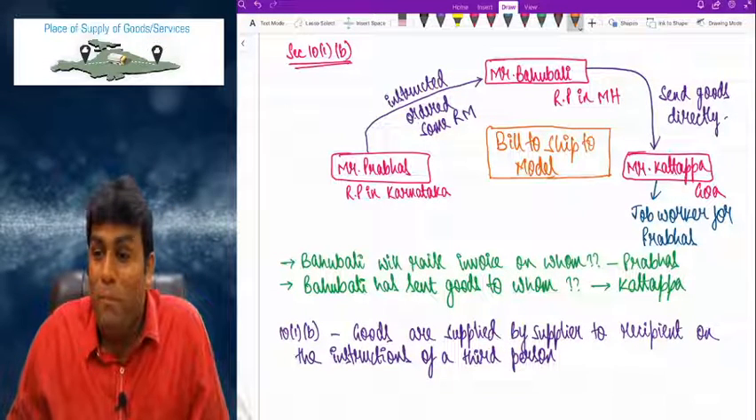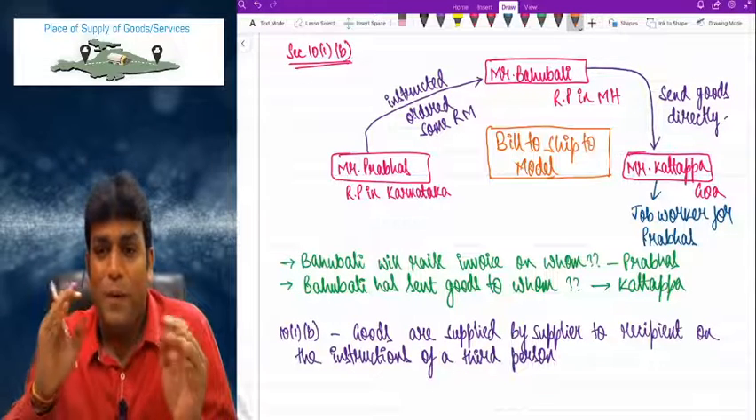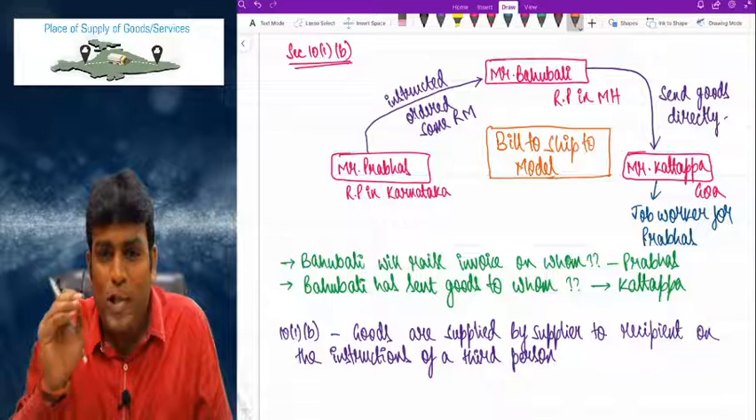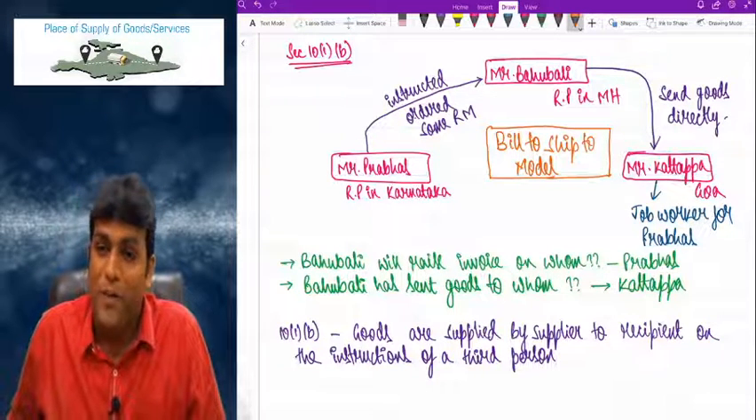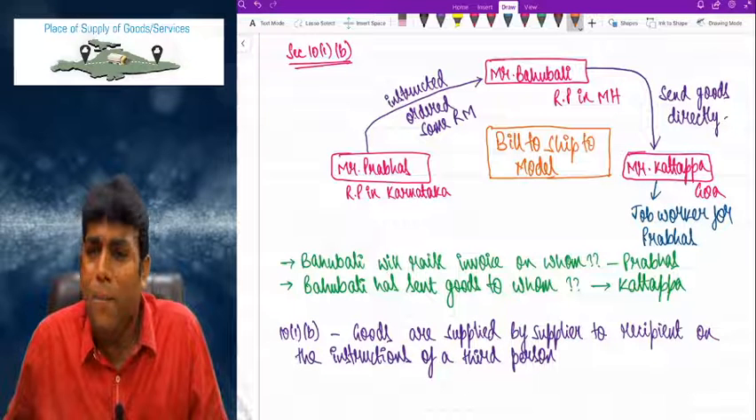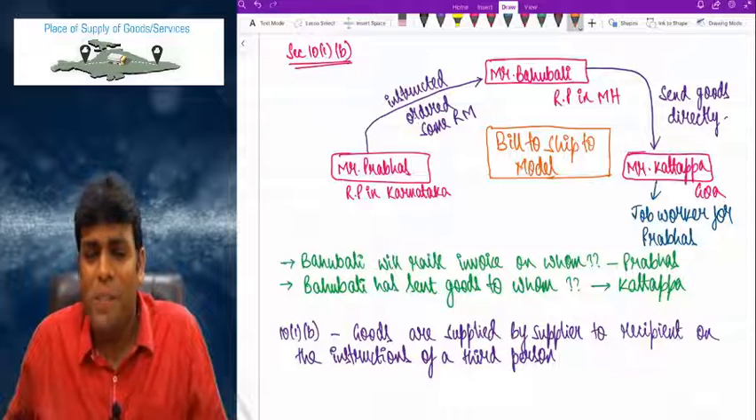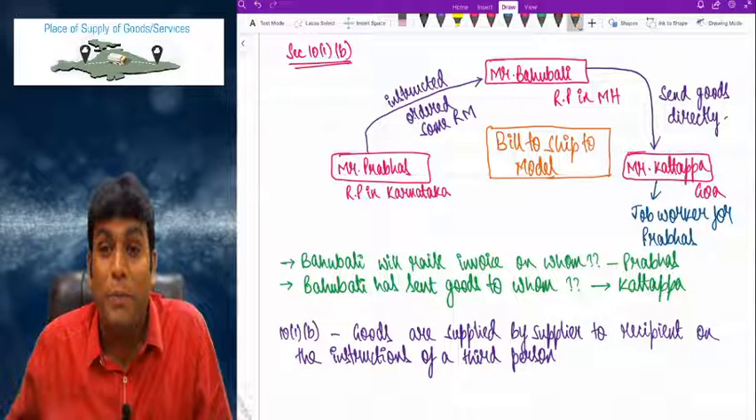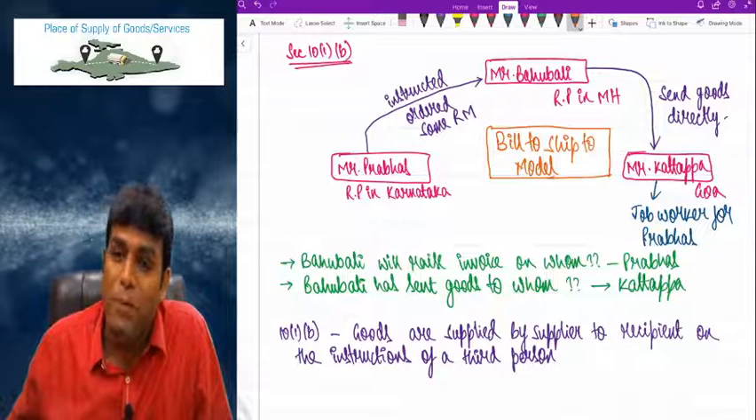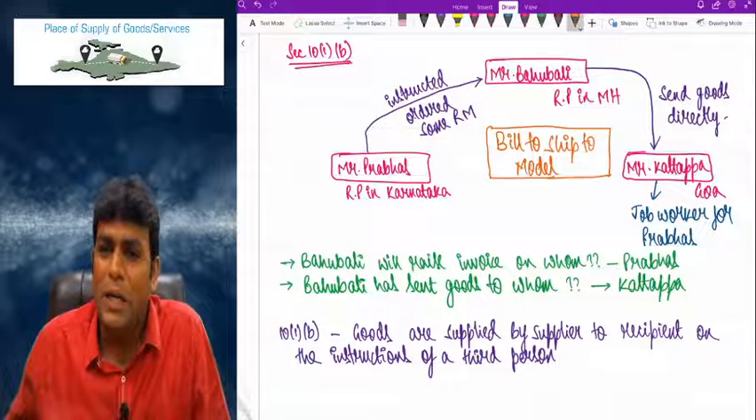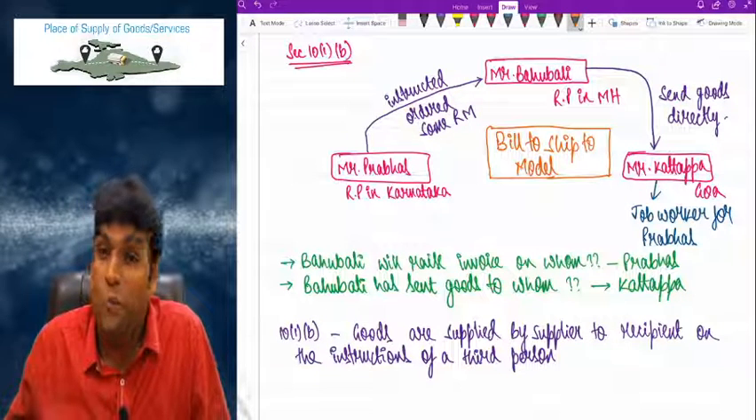Now, why is it called bill to ship to model? Please understand from the perspective of Bahubali. From the perspective of Bahubali, goods are billed to whom? Goods are billed to Prabhas and shipped where? Shipped means where they are sent. They are shipped to Goa. Goods are billed to Prabhas and they are shipped to Kattappa. That is why it is called the bill to ship to model.